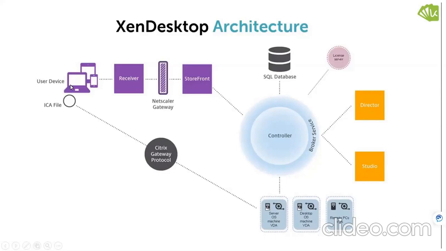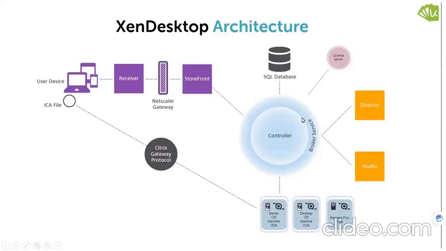Once the user enters the user ID and password, it goes to the receiver. Receiver is mandatory; the user needs to install it on their machine. For security purposes, we use NetScaler Gateway. Some infrastructures use NetScaler, some do not, for internal and external access if required. NetScaler is very important. We will also explain the difference between the previous version and the current version: in previous 6.x we used Web Interface, and from 6.5 onwards we use StoreFront. So once the user enters their credentials, it hits the StoreFront.